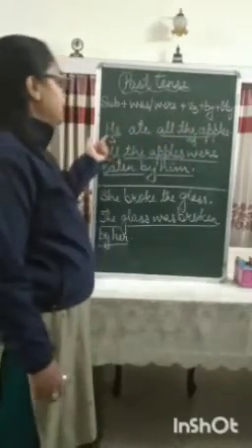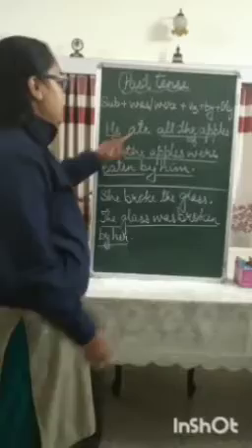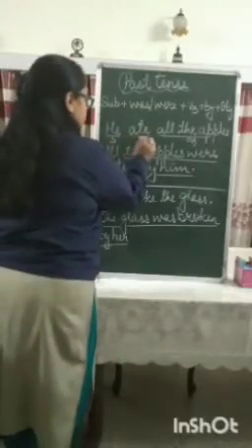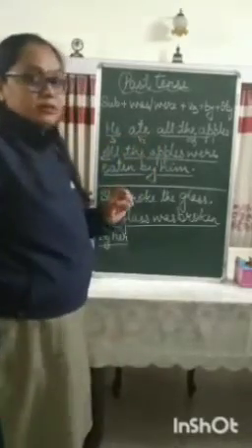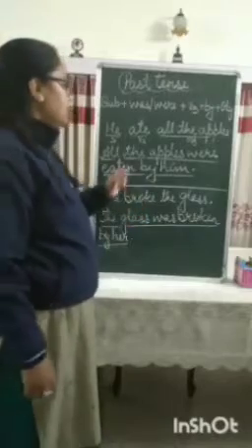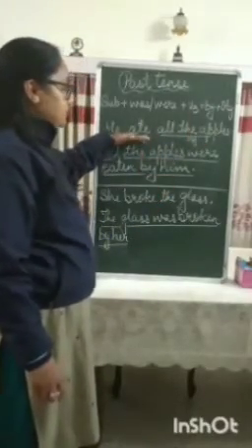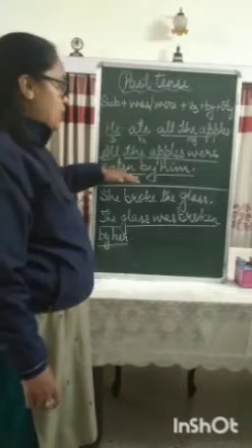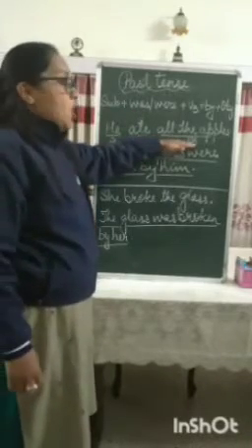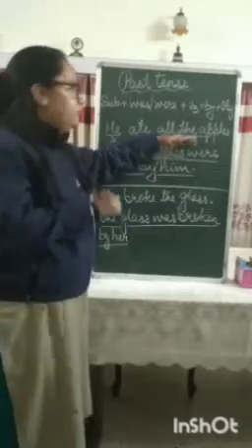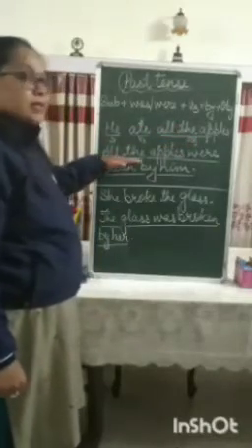The subject in this sentence is he, the verb is ate, which is the second form of eat, the past form of eat, and then all the apples, okay. So when we are writing this sentence in passive voice, the object, all the apples, will be written in the place of the subject.